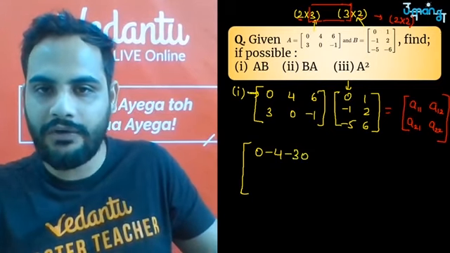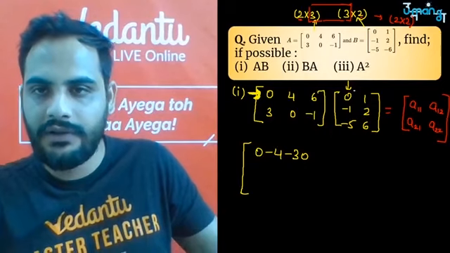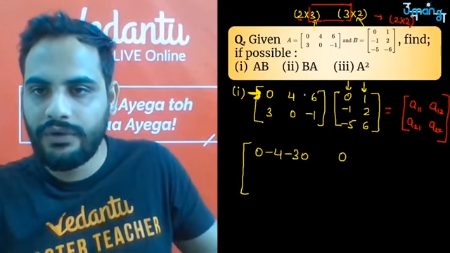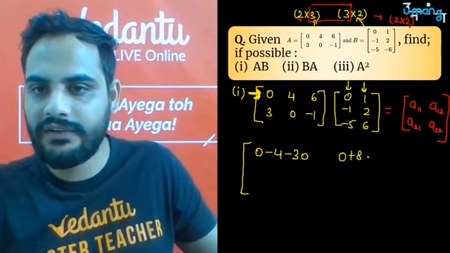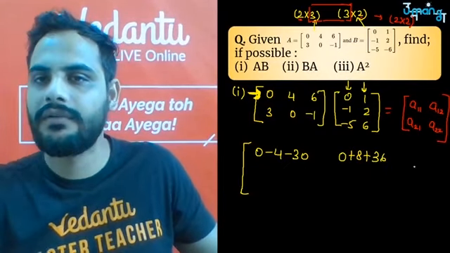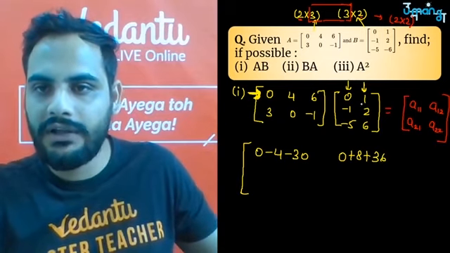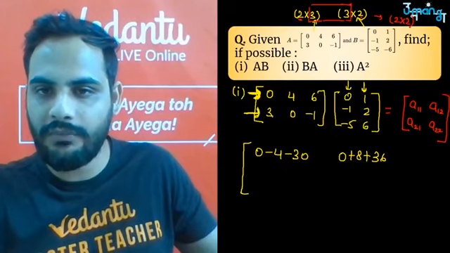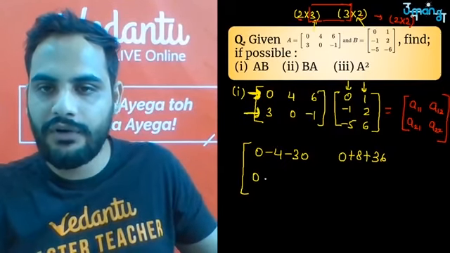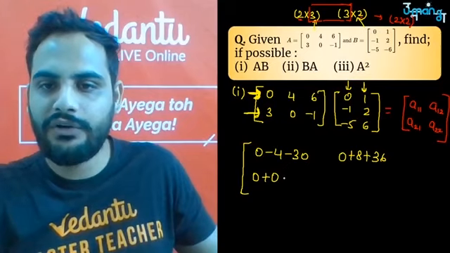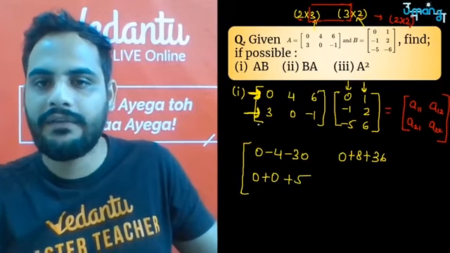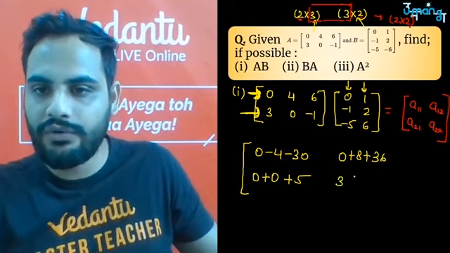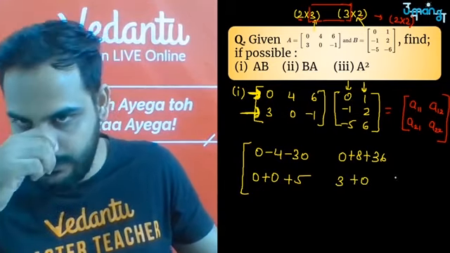Then first row, second column. So first row is over here, second column is over here. 0 into 1 is 0, 4 into 2 is 8, 6 sixes are 36. Okay, then now A21, so second row with the first column. So 3 into 0 is 0, 0 into minus 1 is also 0, minus 1 into minus 5 is plus 5. Then second row with the second column, so 3 into 1 is 3, 0 into 2 is 0.